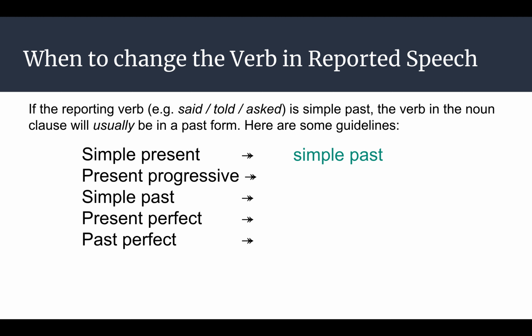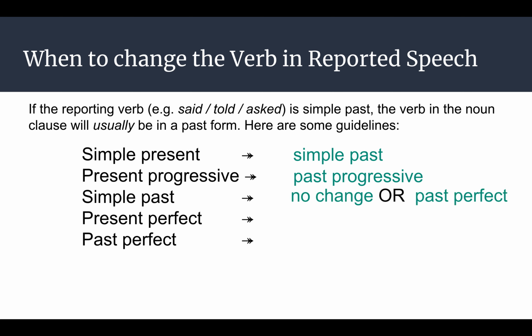If direct is in present progressive, we'll take one step backward to past progressive. If the direct quotation uses simple past, we can either have no change to the verb, so we could keep simple past in reported speech, or we could use past perfect. If it's present perfect, we'll go to past perfect, and past perfect, we can't go back any further, so it's going to stay the same.